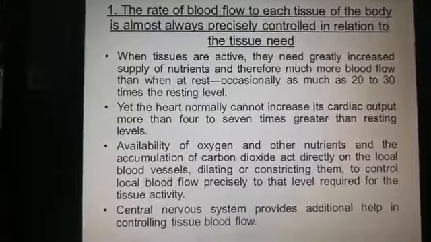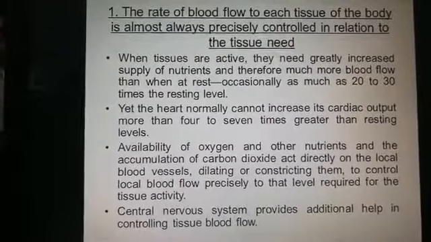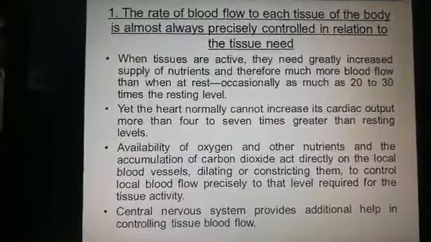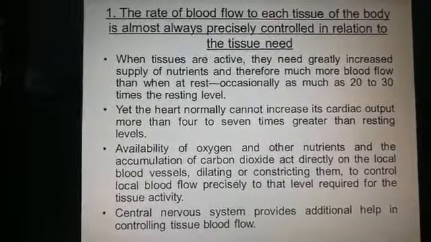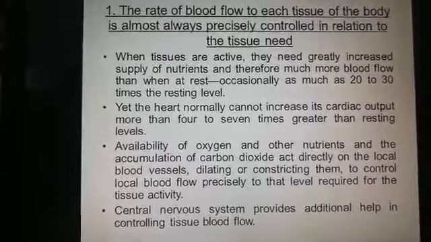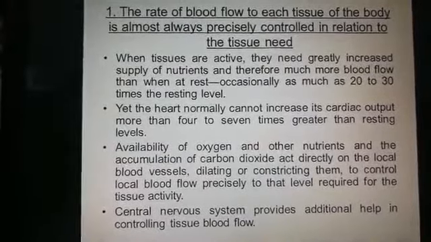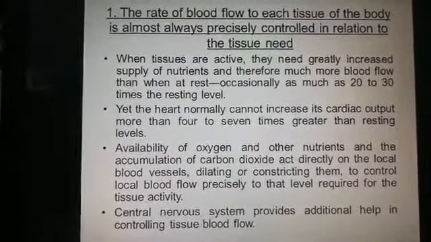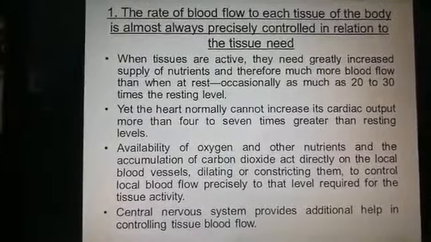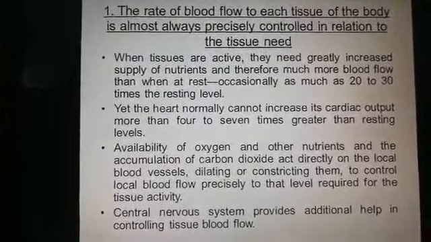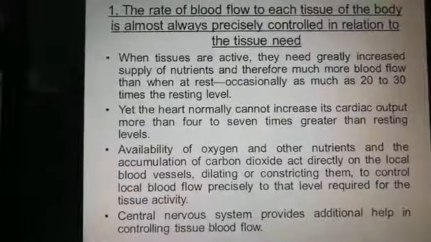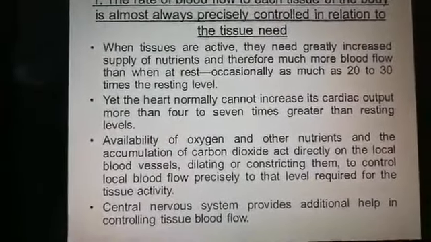The rate of blood flow. First point, the rate of blood flow to each tissue of the body is almost always precisely controlled in relation to the tissue need. When the tissues are active, they need a greatly increased supply of nutrients, and there is much more blood flow than when at rest, about 20 to 30 times the resting level. So the needs of the tissue are very important.